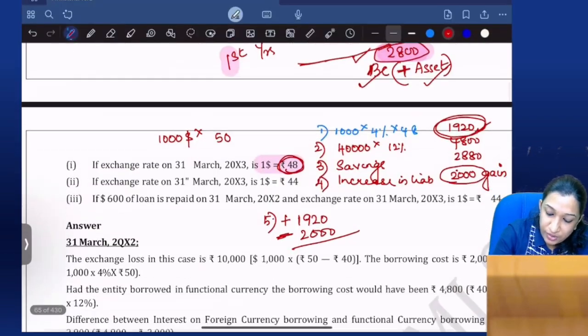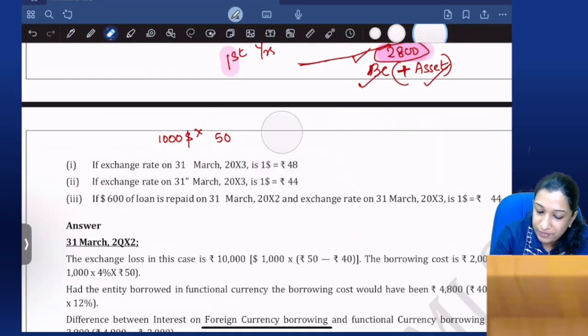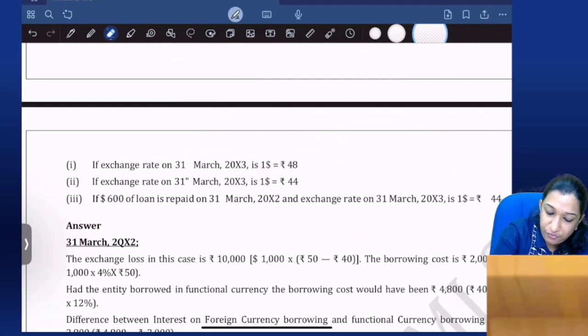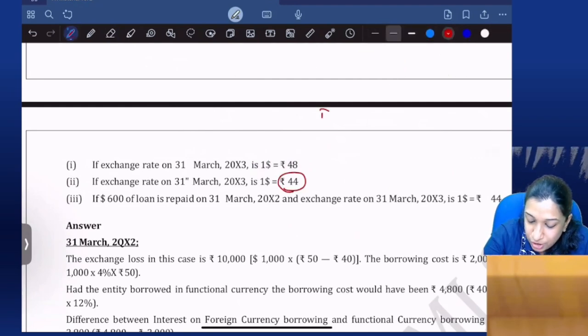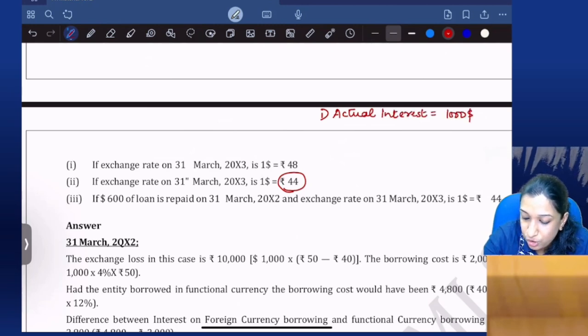If the exchange rate is 44, step 1 as usual, actual interest. Actual interest is $1,000 into 4% into 44.